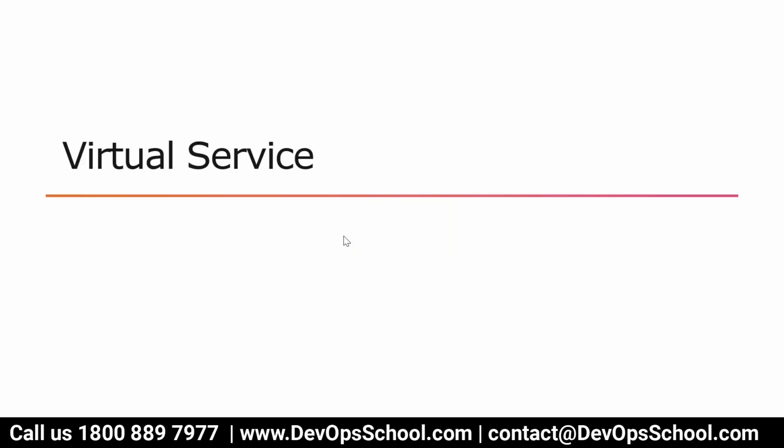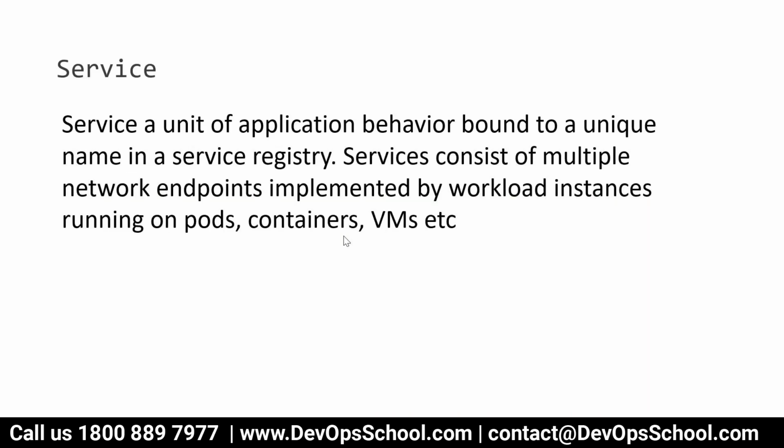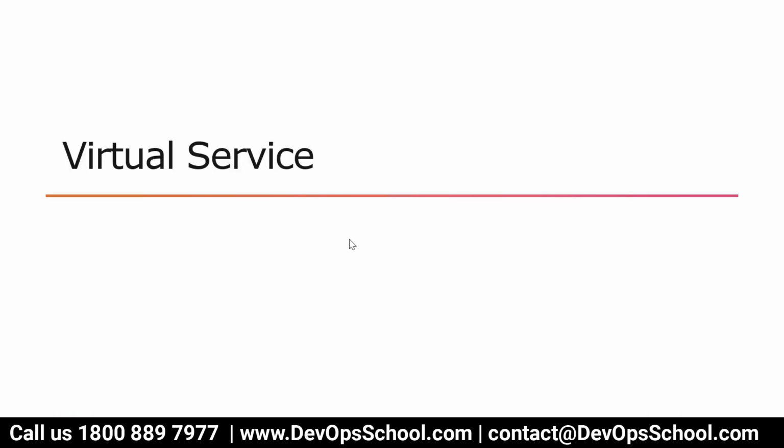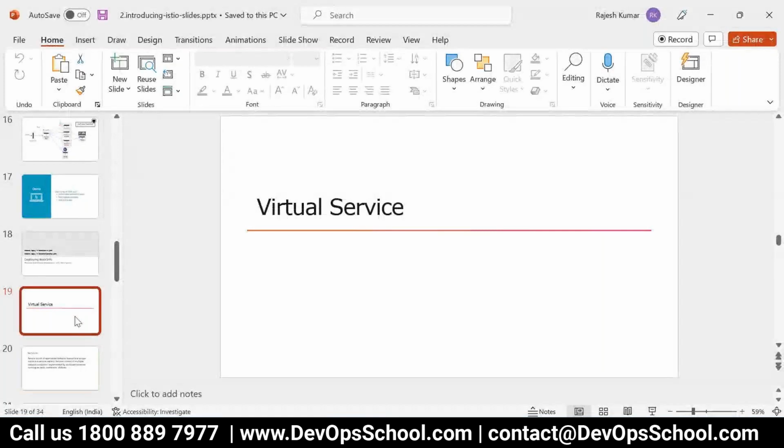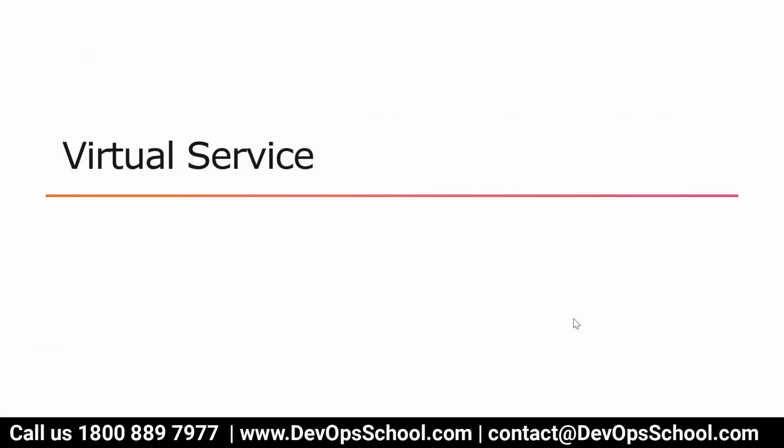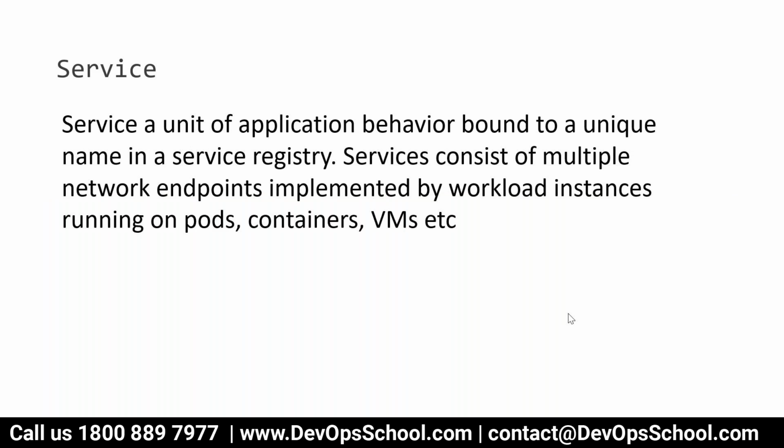Now before the demo, let's understand some of the conceptual stuff. Conceptual stuff means here you have a virtual service. Remember that this virtual service is something like service plus proxy. So we understand service in Kubernetes: a service is a unit of application behavior bound to a unique name in a service registry. Services consist of multiple network endpoints implemented by workloads.